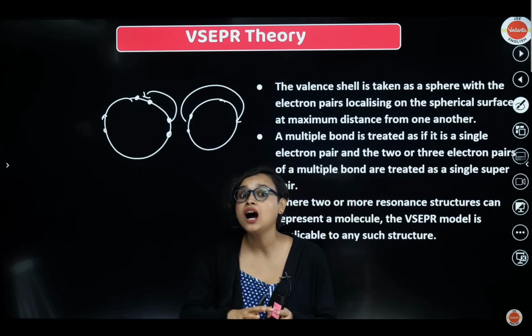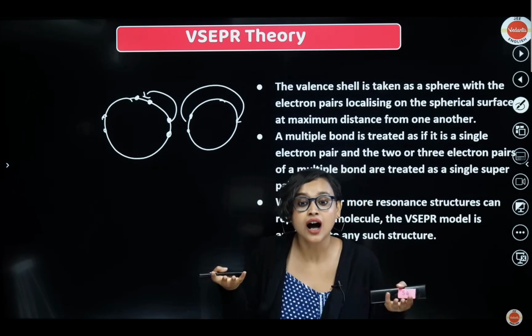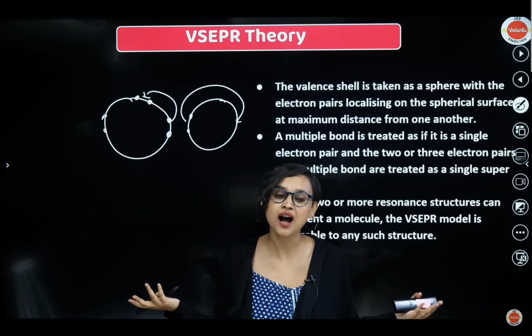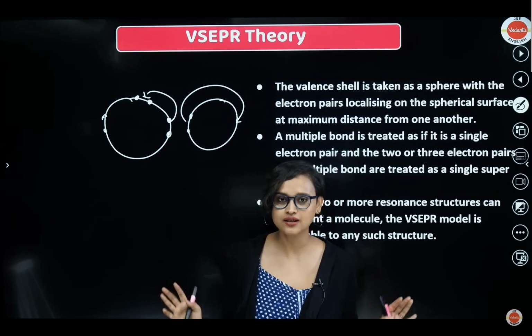Okay. Now, if there are 2 or more resonance structures, in that case, you can use VSEPR theory and apply it to any such structure and find the shape. How are they going to exist? Which actually is the structure? You can easily find it from VSEPR theory. Make sense?